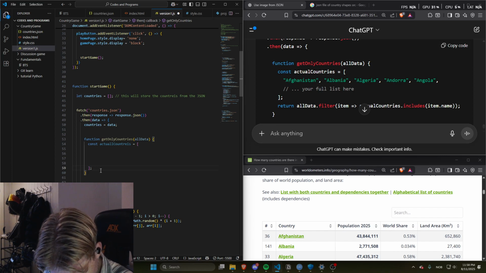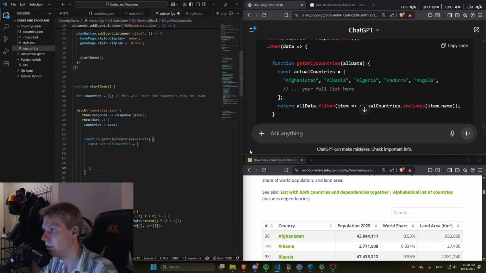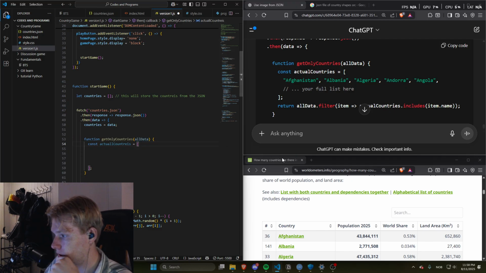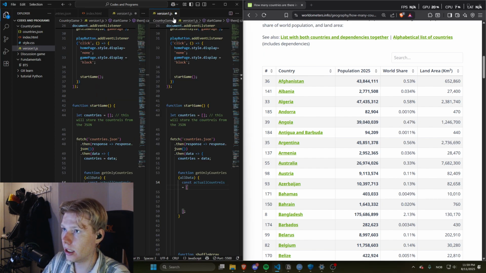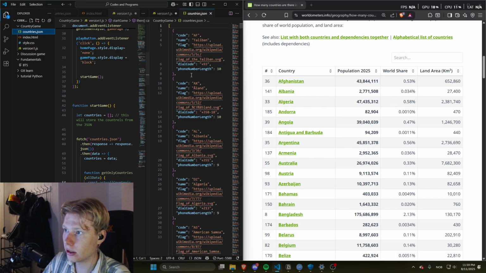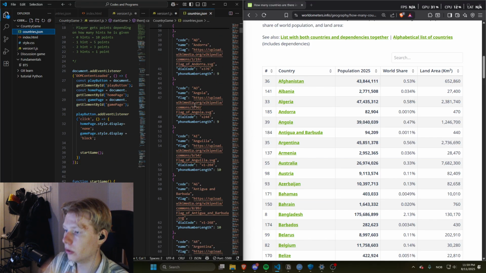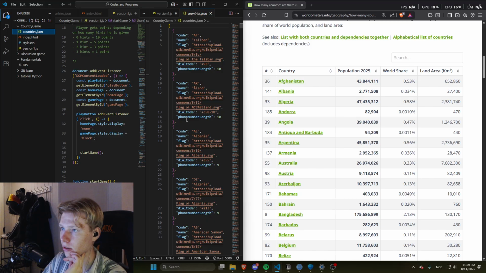Okay, sorry about that. Let's move on. Now we actually have to define all the countries that we want, and that's where this comes in. And also I want to have like a dual thing here where it's not the actual JavaScript, but it's JSON code here. And then we will go through the whole list, which is a lot of work, but I will follow this thing right here.